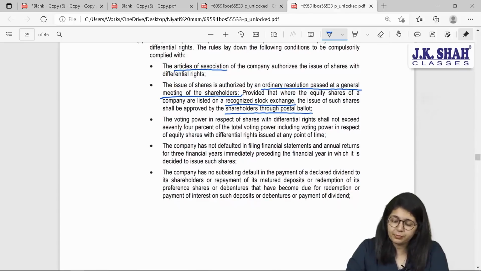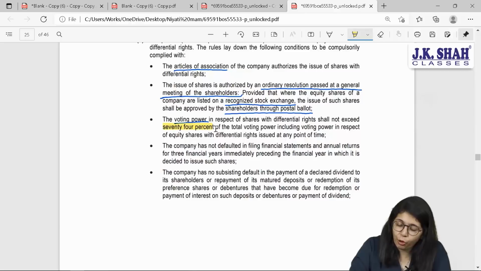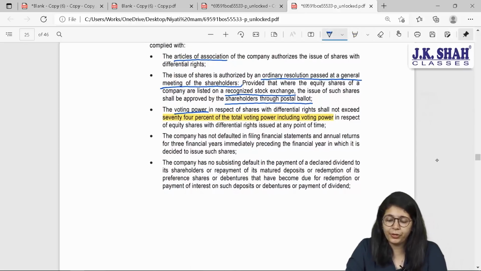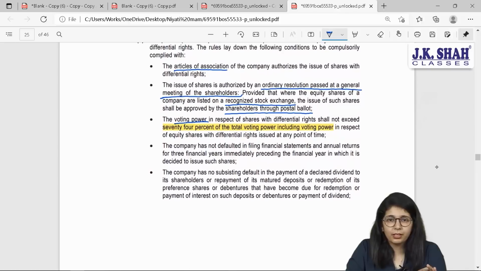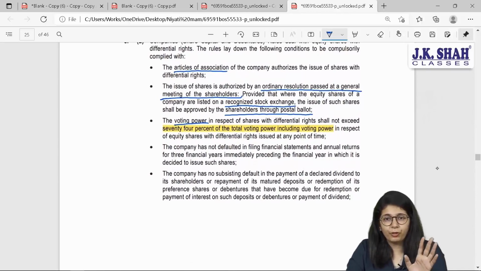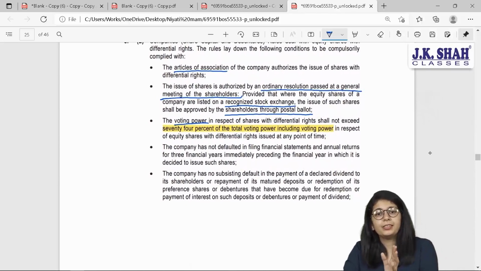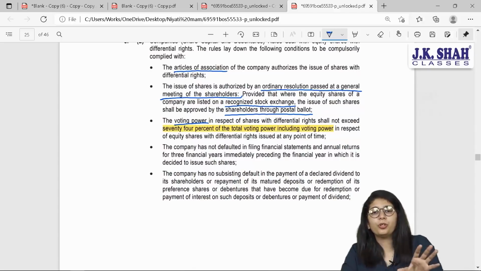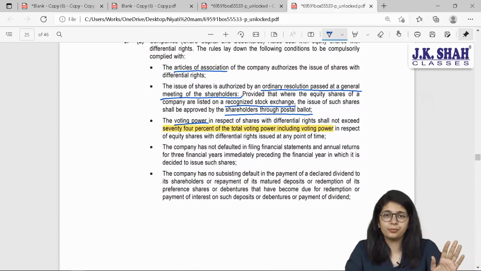Okay. The voting power in respect of shares with differential rights shall not exceed, important point, 74% of the total voting power, including voting power in respect of equity shares with differential rights at any given point. What are they saying, beta? The total voting power of differential rights should not exceed 74% of your total voting power.